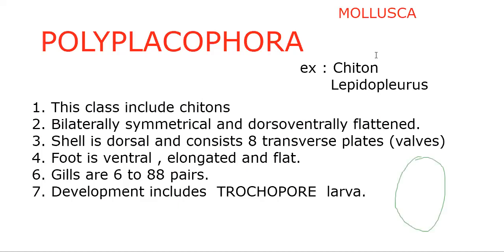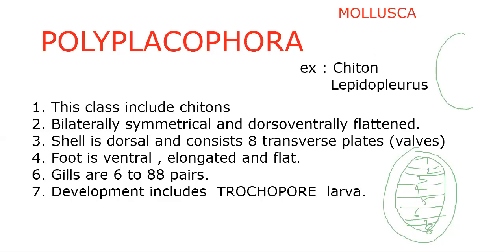So talking about the chiton. On the dorsal side, you can see the shell is divided into 8 plates. That's why it is said to be Polyplacopora. That includes chitons. I'm showing a chiton here. They are bilaterally symmetrical and dorsoventrally flattened, and the foot is ventral, elongated and flat. On the ventral side I'm showing the foot.